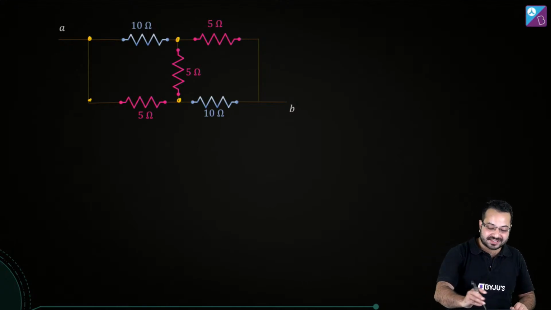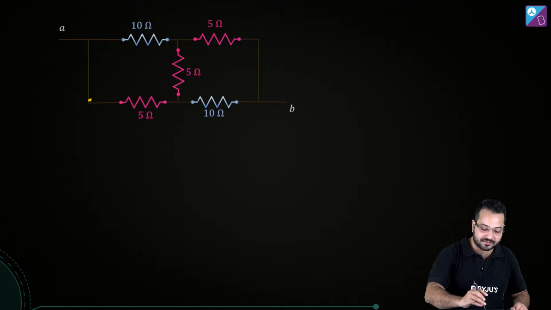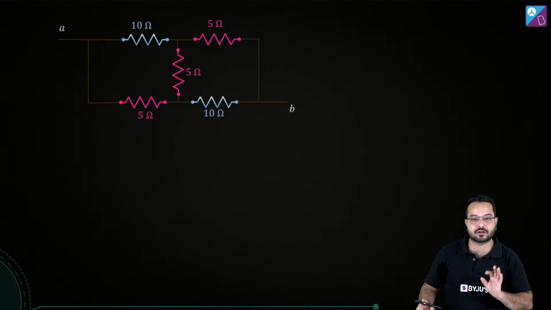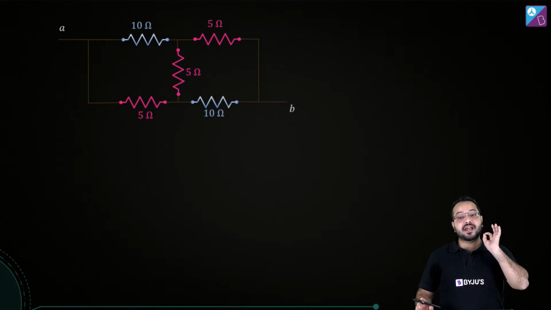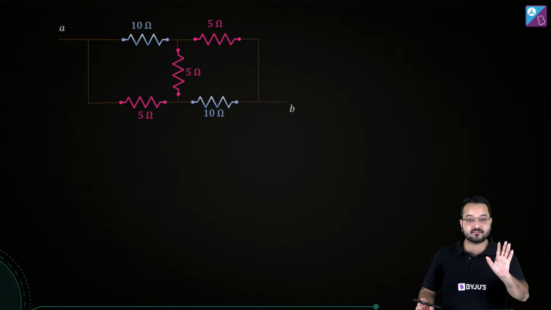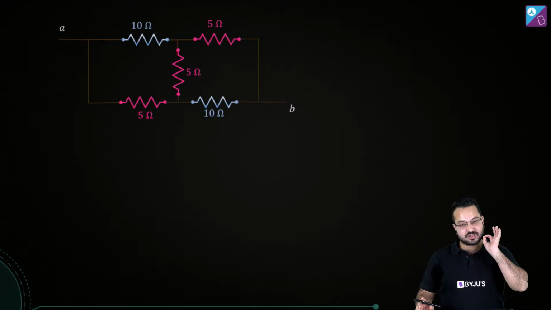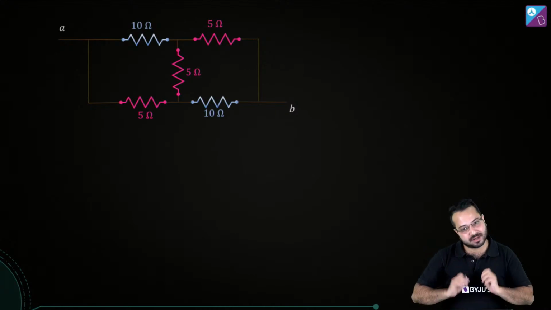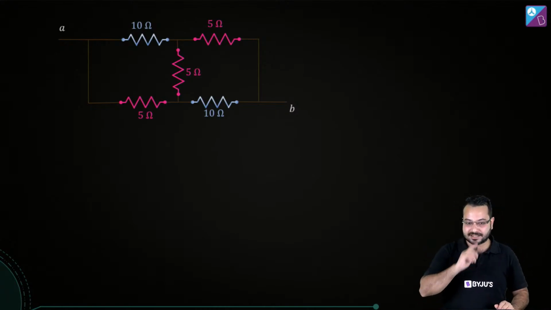Okay. Now this is a very different kind of symmetry. It's a very special kind of symmetry. And let me try to make you understand this symmetry. Okay. And symmetry, I cannot really make you understand. Symmetry has to be felt. Okay. Symmetry is very difficult to make you understand. But I'll try my best to make you understand this.